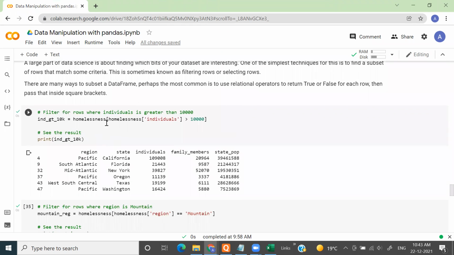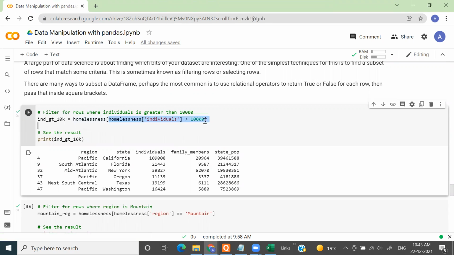Let's say that I want to get all the records where the individual count is more than 10,000. I'll just use the relational operator here and encapsulate it within square brackets for this data frame homelessness. You'll see that the resultant data set will have all the records where the individual count is more than 10,000.